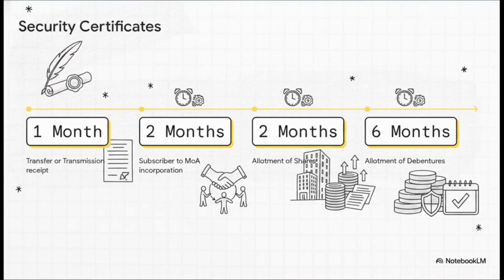You must memorize this timeline for delivering security certificates under Section 56. For a transfer or transmission, the company has 1 month to deliver. For subscribers to the MOA, it's 2 months from incorporation. For allotment of shares, it's also 2 months. But here is the massive exam trap. The law actually gives a super generous laid-back 6-month window specifically for the allotment of debentures. Do not let the examiner trick you into saying 2 months for everything. It's 6 months for debentures.